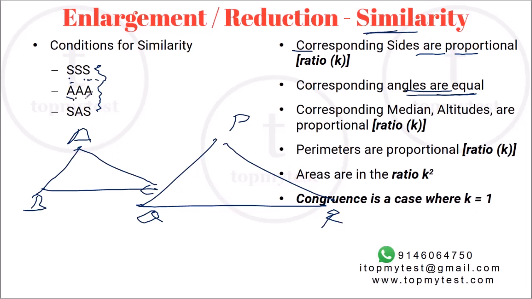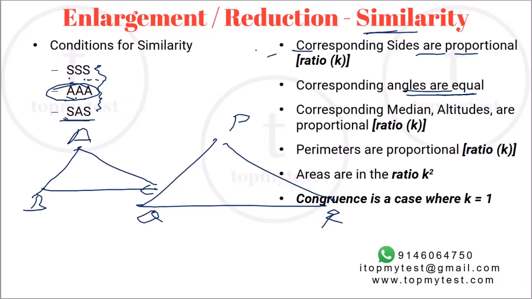The second one is if all three angles, in fact, if two angles are equal, the third angle will automatically be equal. So you can clearly check this. Every equilateral triangle is similar to every other equilateral triangle. And then you have side angle side: two sides are proportional in length and the included angle is equal.